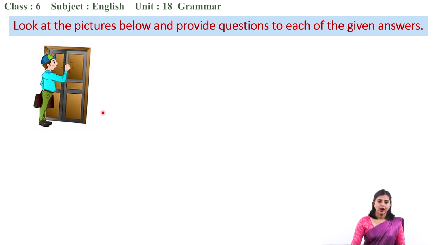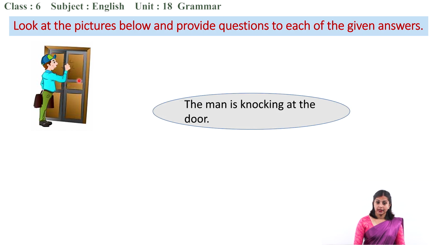Here I have some pictures and statements. The first picture: you see the man over here. What is he doing? Good, the man is knocking at the door. Ask me the question for this information, the man.